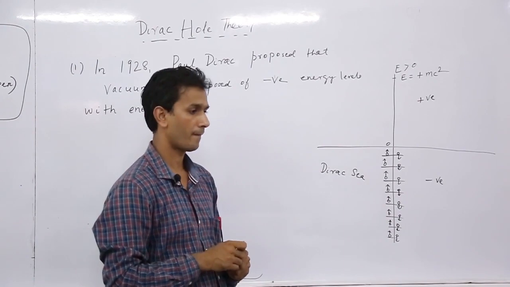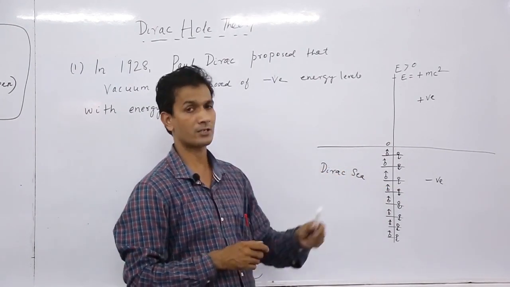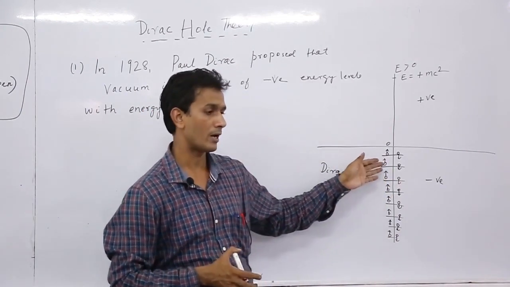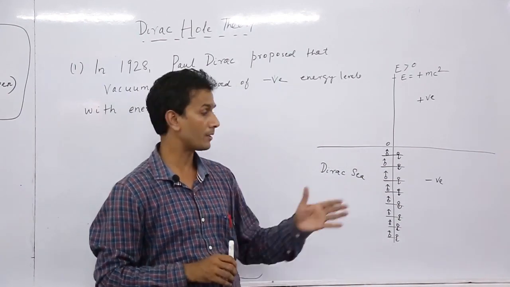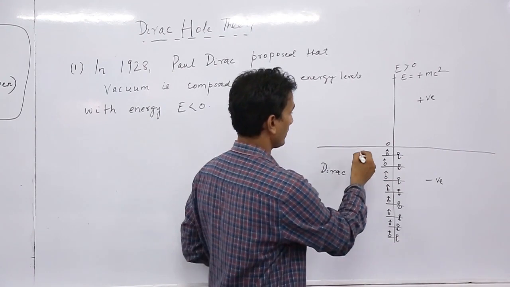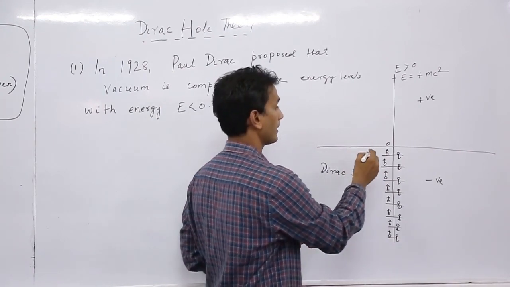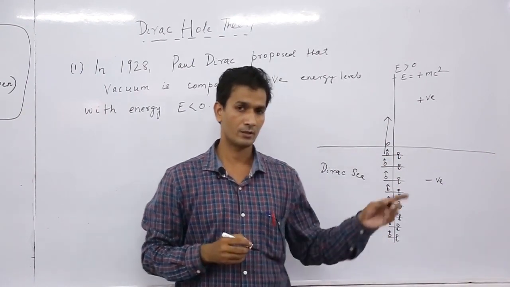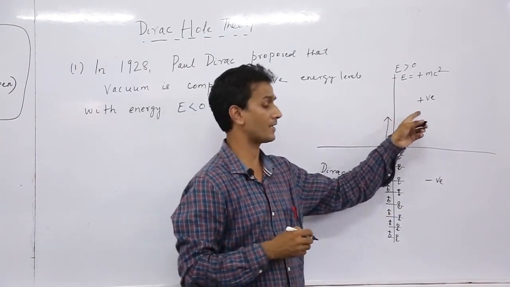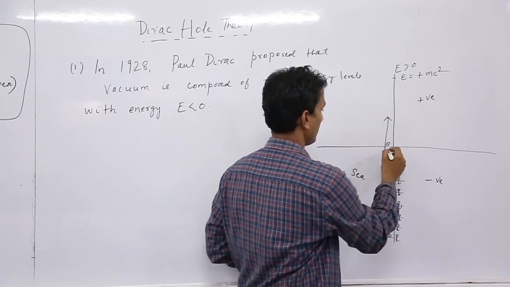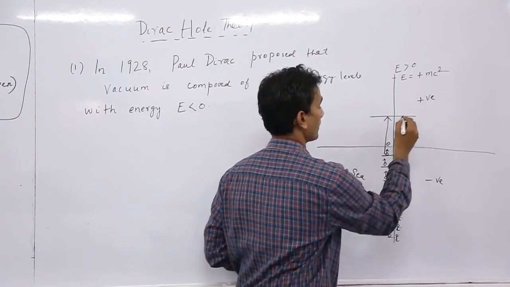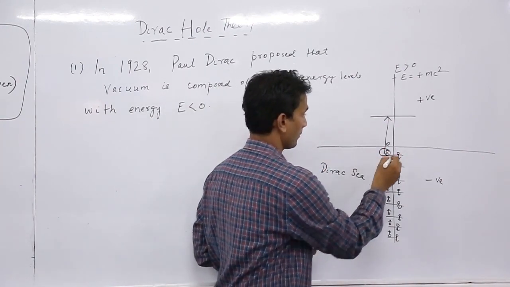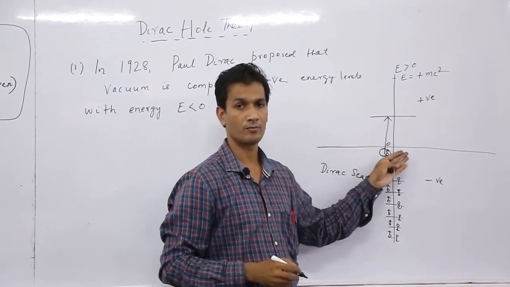If sometimes, due to some external energy, one of these negative energy electrons is lifted out of this Dirac sea to become a positive energy particle, then there will be a hole in that vacant place.